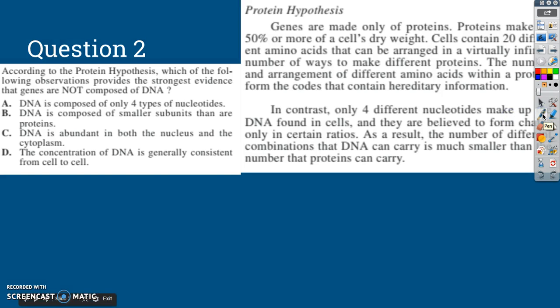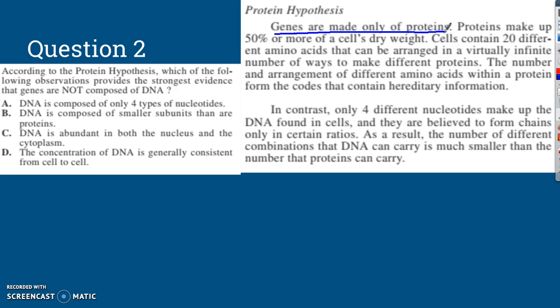Number 2 looks at the protein hypothesis. All right, so our protein hypothesis says genes are made only of proteins. That's their statement. They say that's what it is. Proteins make up 50% or more of a cell's dry weight. Cells contain 20 different amino acids that can be arranged in virtually infinite number of ways to make different proteins. So different proteins from 20 amino acids.